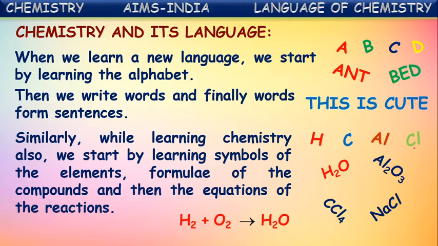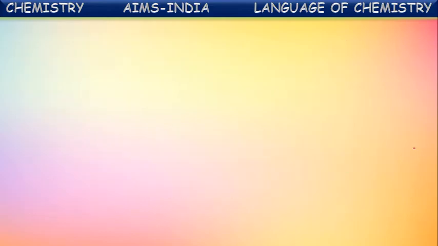Just as a language has alphabets, words and sentences, in the same way in chemistry also, first we learn symbols. By using these symbols, we write words. By using these words and symbols, we start writing chemical equations for the reactions occurring. What is a symbol, first of all?